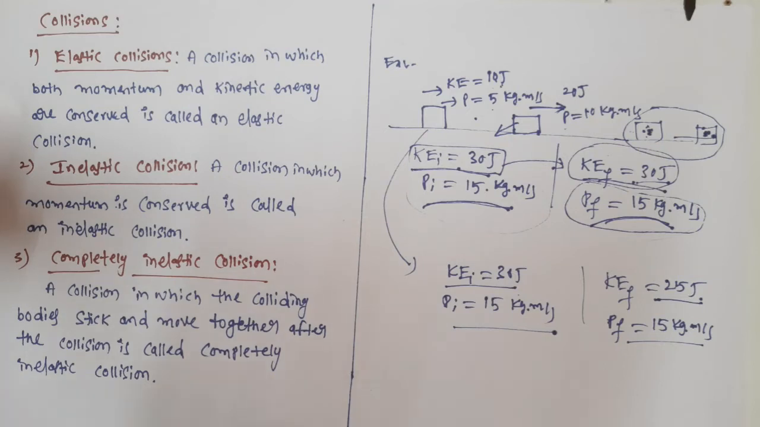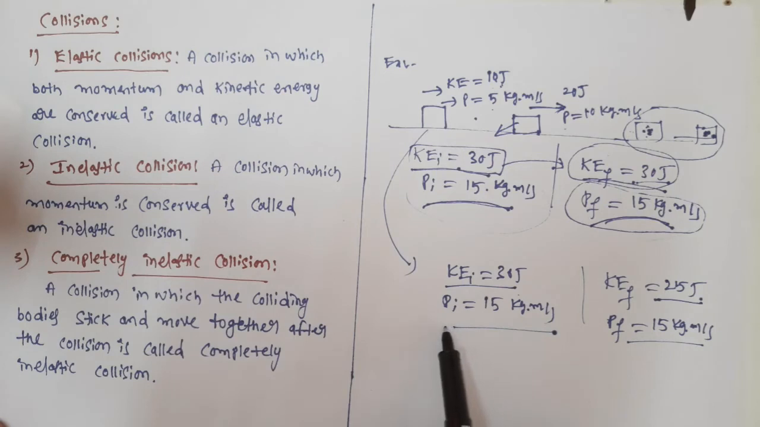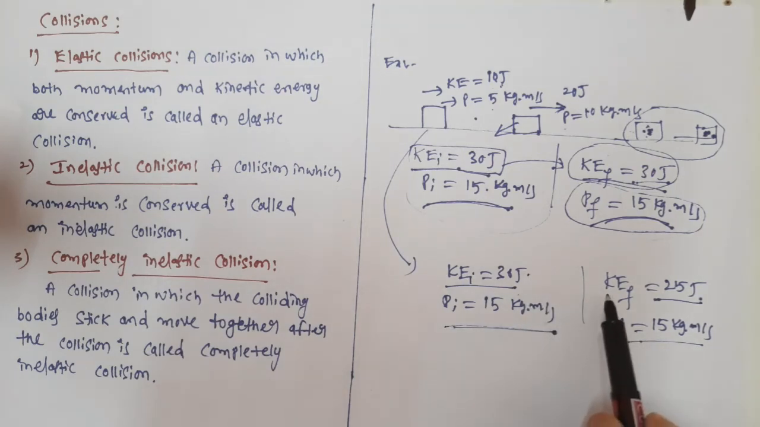So this 5 joules of kinetic energy lost is converted to thermal energy. So in the case of inelastic collision, what happens? Only momentum is conserved, but kinetic energy is not conserved. So in this case, what's happening? Final kinetic energy is less than initial kinetic energy. In some cases, the final kinetic energy may be greater than initial kinetic energy.